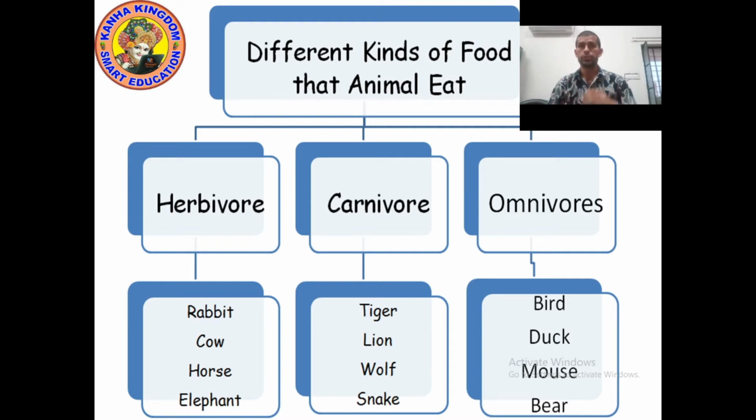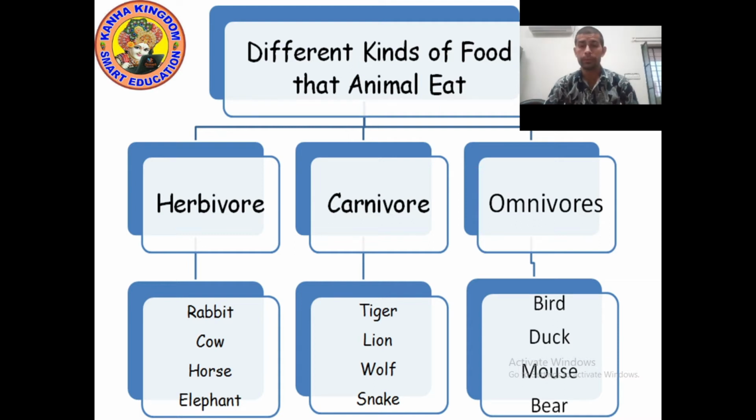Okay, so last time we studied about different kinds of animals who eat food. There are three types of animals who eat food: herbivores, carnivores, and omnivores. What are herbivores?